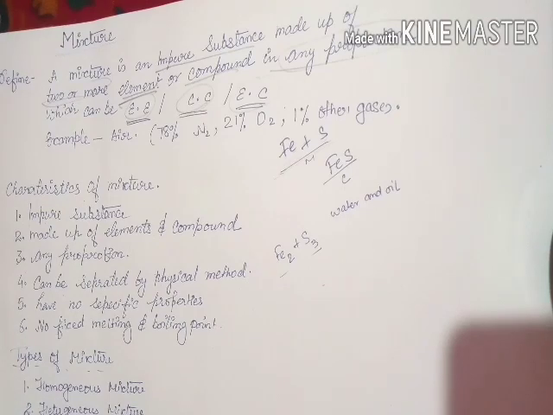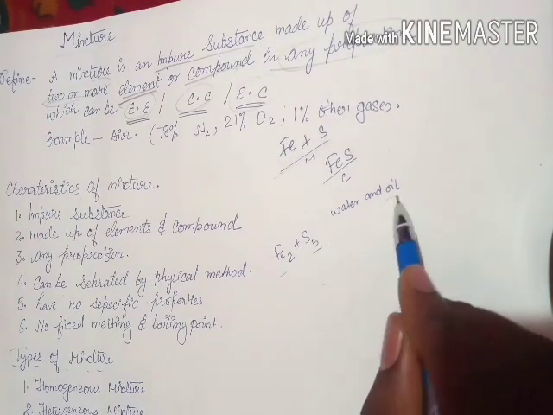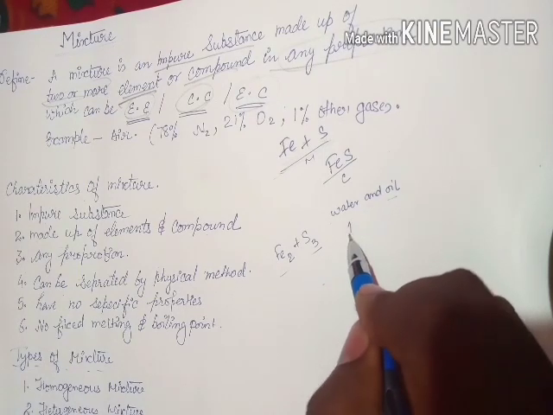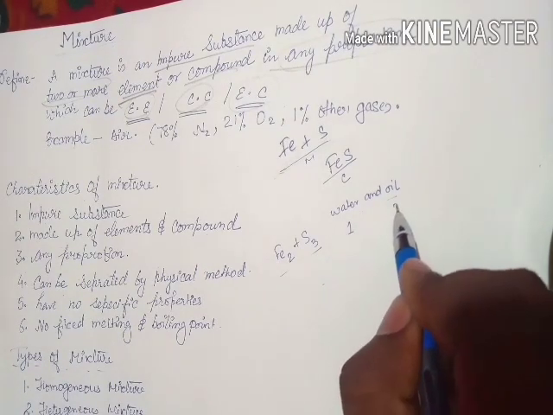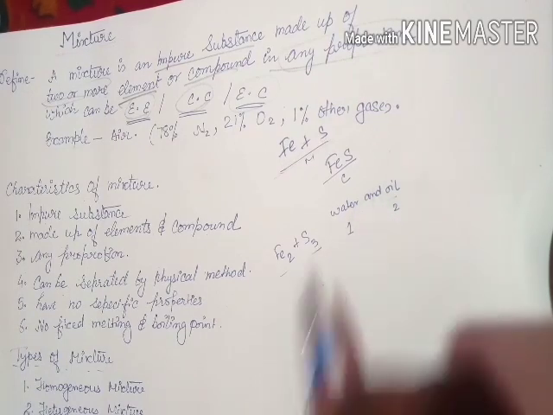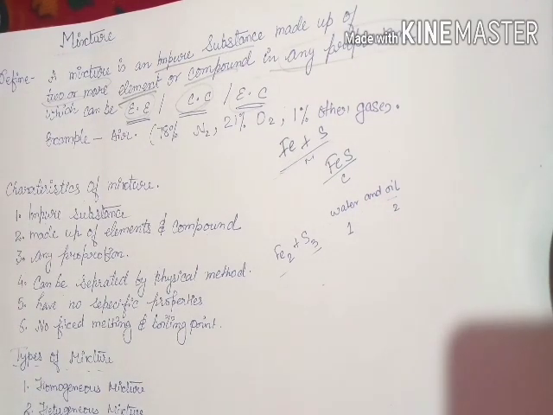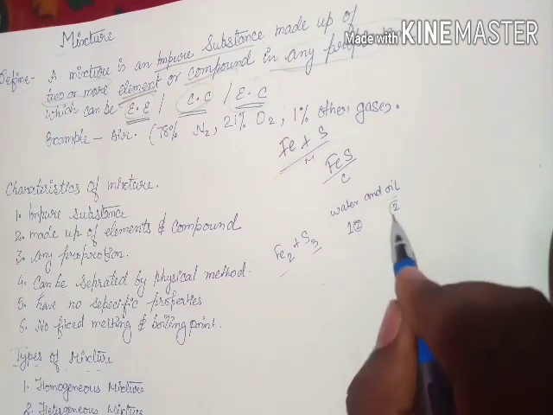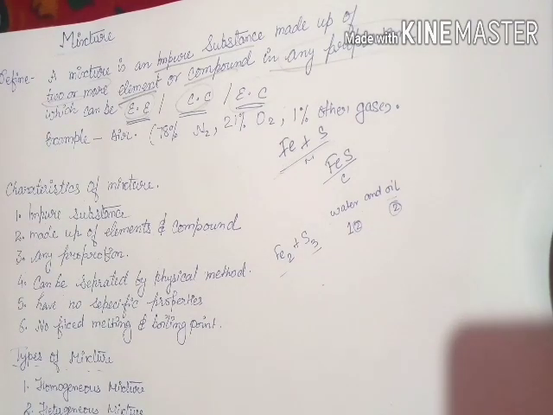Here we have 2 liquids, water and oil. We can take 1 glass of water and 2 glasses of oil. So this is a mixture at a random proportion. Or we can take 2 glasses of water and 2 glasses of oil. So it can be in any proportion.